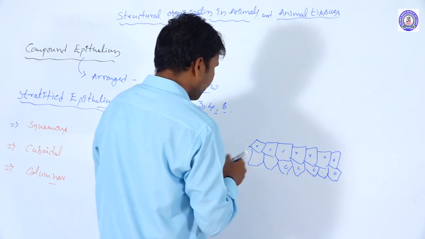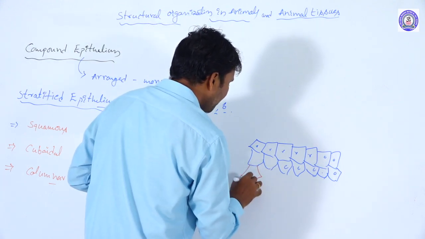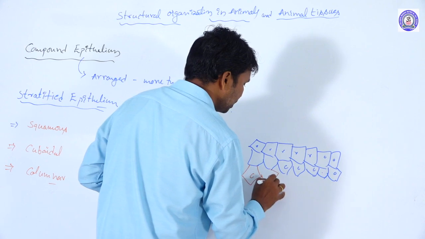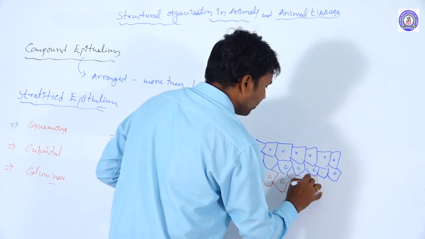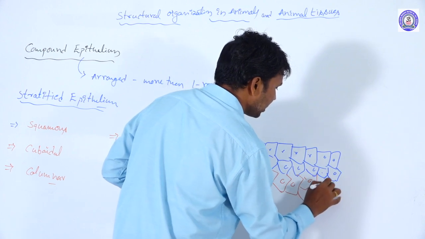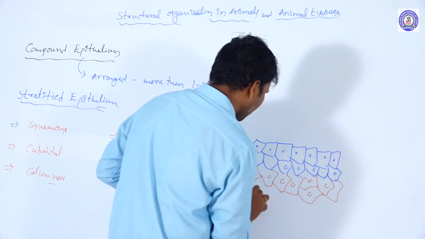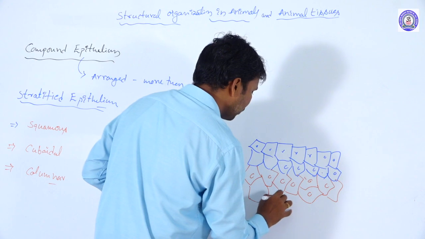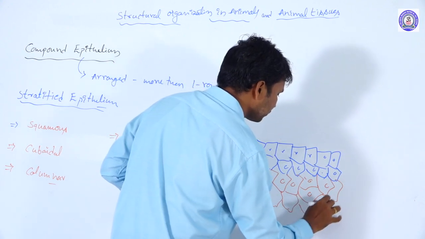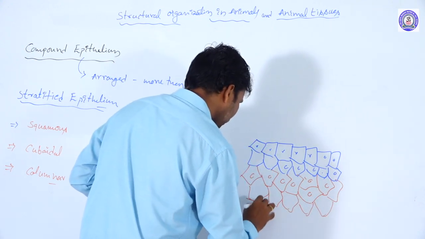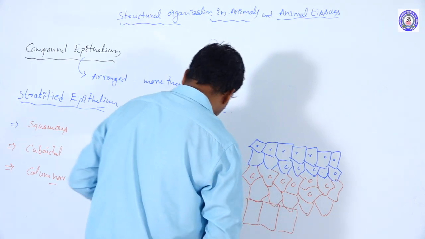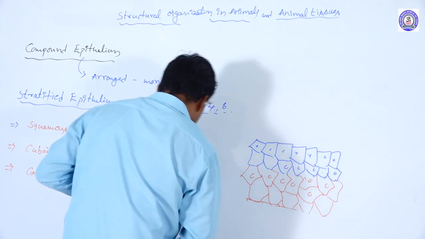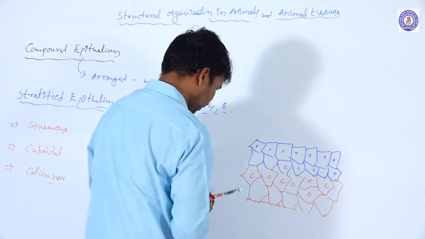What happens here is that the superficial cells of these tissues are arranged as one type of cell with one type of structure, the middle layer forms another type, and the inner layer forms another.